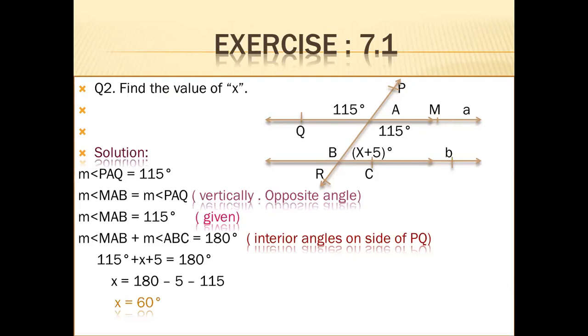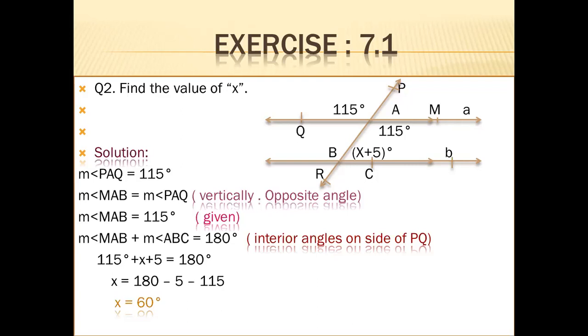This is also 115 degrees because PAQ and PAM are vertically opposite angles. PAQ and PAM, according to the diagram, are both 115 degrees.